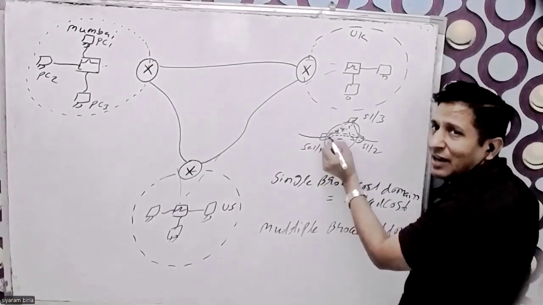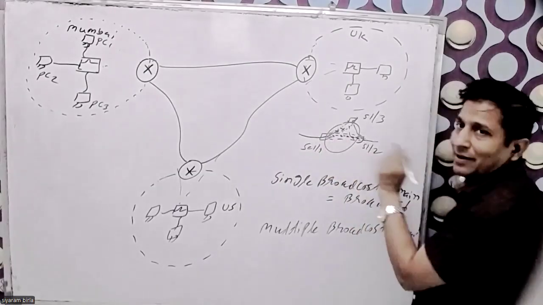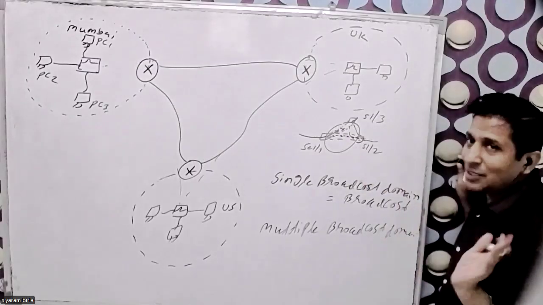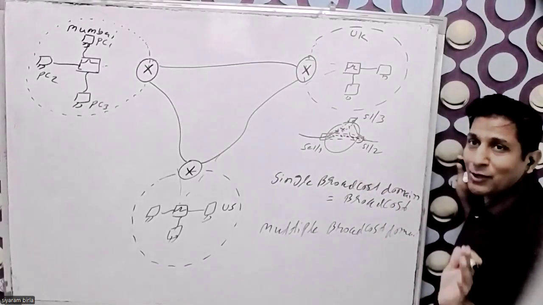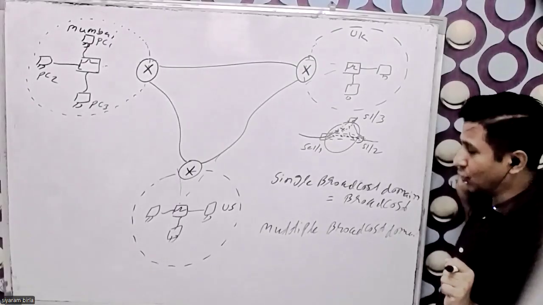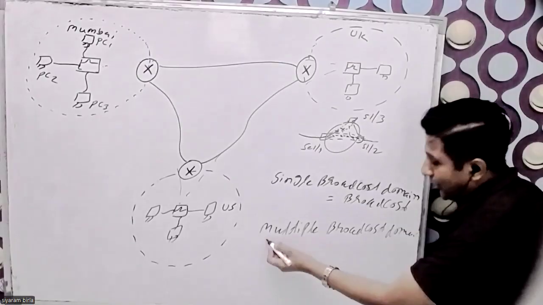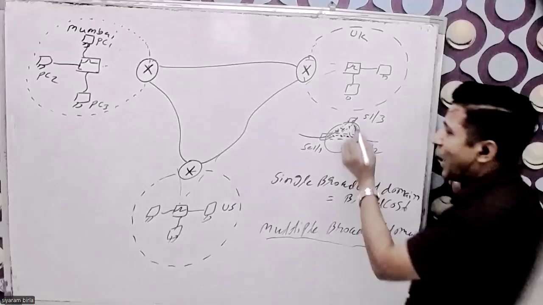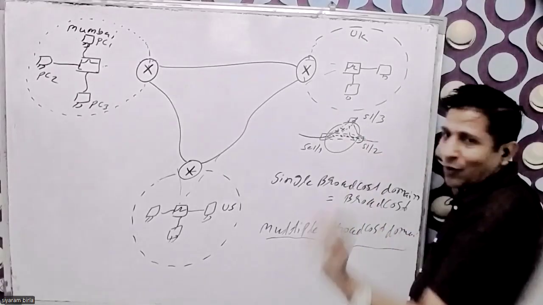Whenever any packet comes here, it is sent directly to here. Broadcasting won't happen, so you are dividing a single broadcast domain into multiple broadcast domains. Every port stops the broadcasting.